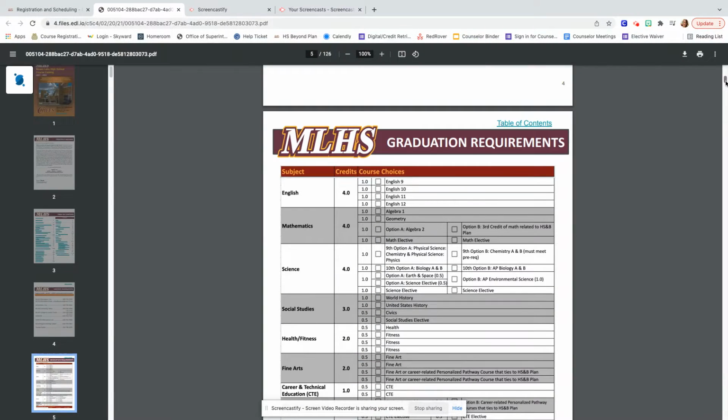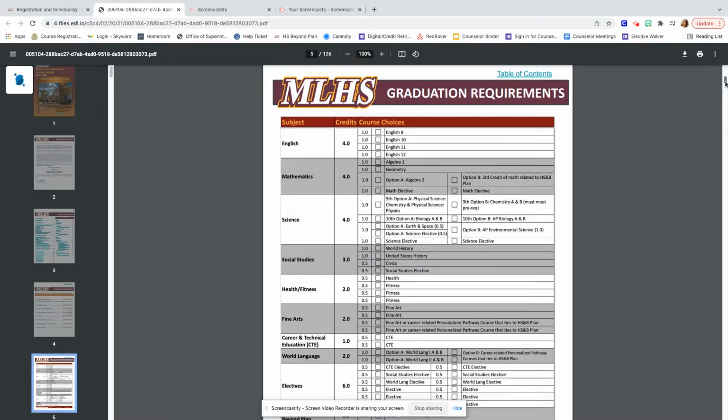So right here is the graduation requirement. So go ahead and look at this page. It'll tell you what you need in order to graduate. So start thinking about what you have left. In the next video, we're actually going to talk about your own personal requirements, but this page is really good to start looking at what you have left in order to take to graduate.